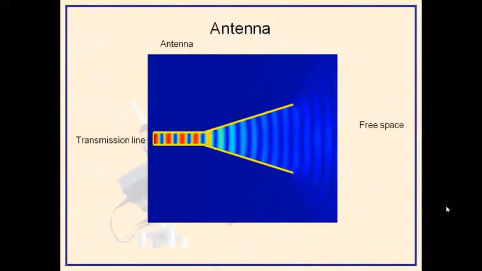And this is the radiation principle we can show here. The transmission line is bent like this. When the electrical signal, the modulated signal, is applied, it is trying to escape into free space, and then these electromagnetic radiations are passing through the free space.